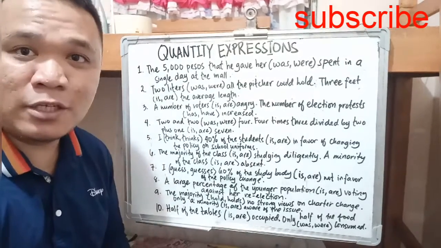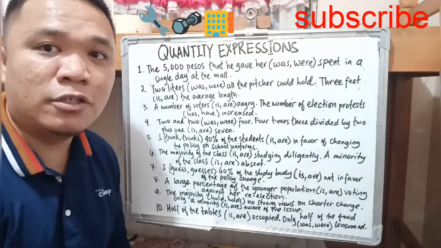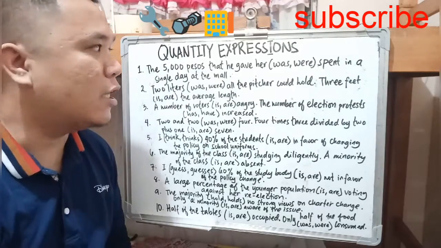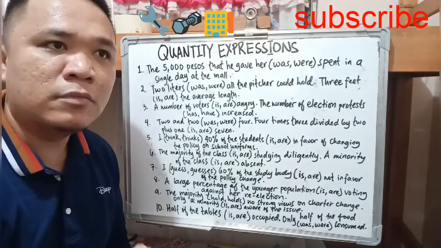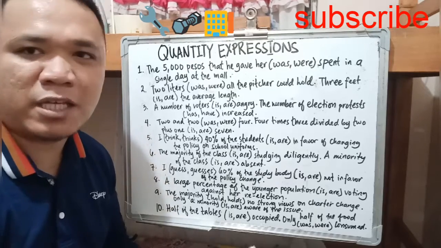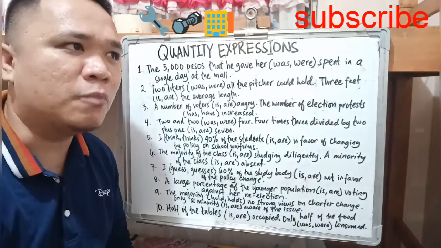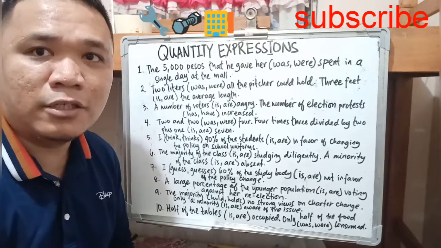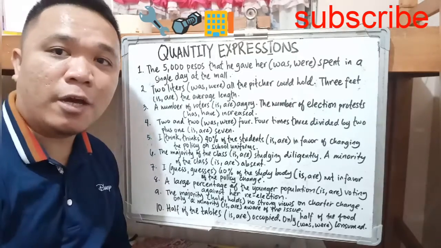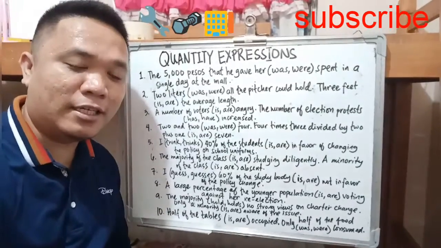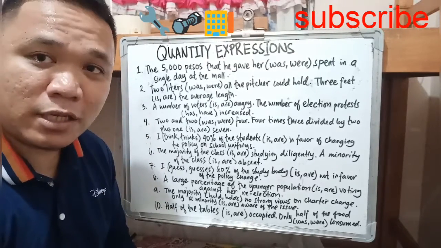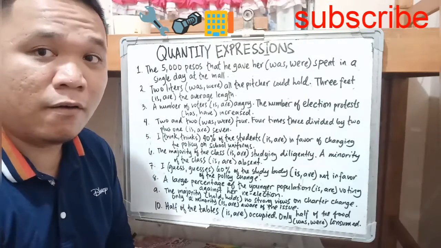So let's begin. What do you mean by quantity expressions? Basically, quantity expressions refer to the amount that needs to be specified, or there are things that cannot be specified, and they are called countable or non-countable. So I have here 10 listed sentences and we will identify whether the subjects are plural, requiring plural verbs, or singular, requiring a singular verb.